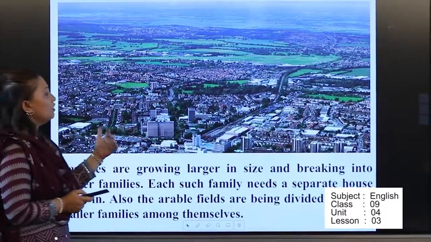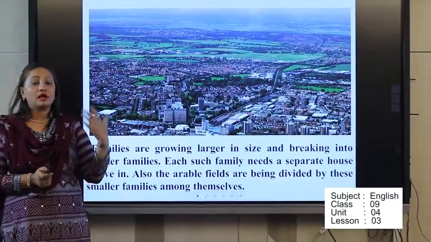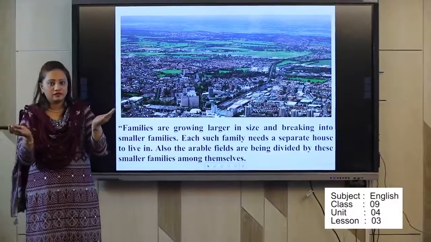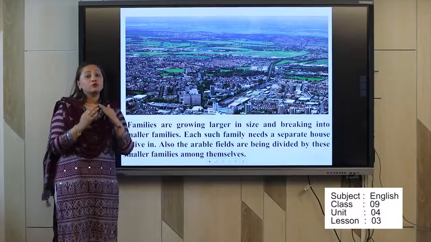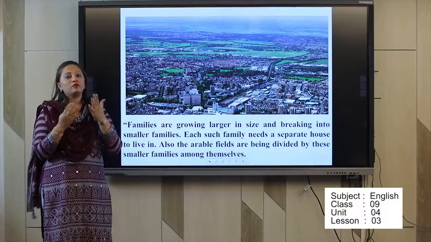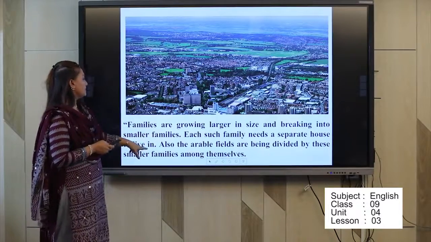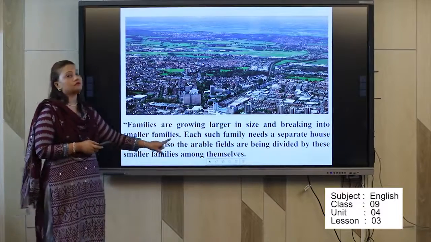Here we live with our parents, but our grandparents live in the village. So our family is divided; one family is divided into two families. So we need two types of land for providing our food actually. That's why this line says that the arable fields are being divided by these smaller families among themselves.